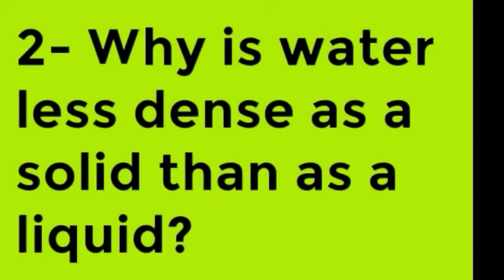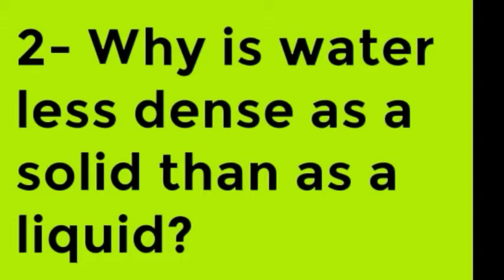As we know that the density of water is 1 gram per cubic centimeter, but the density of water in its solid form, or the density of ice, is 0.917 gram per cubic centimeter.